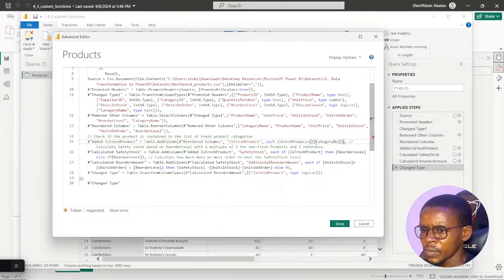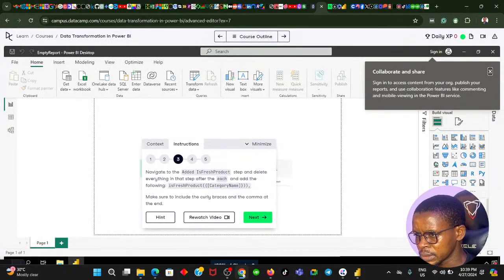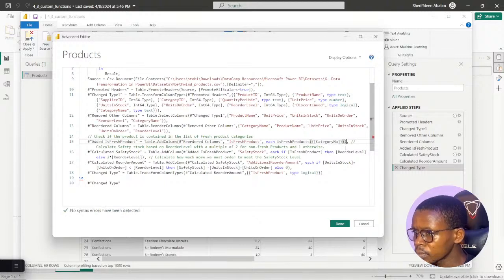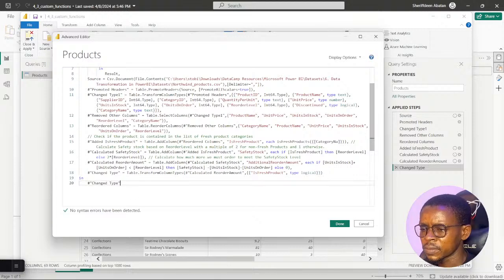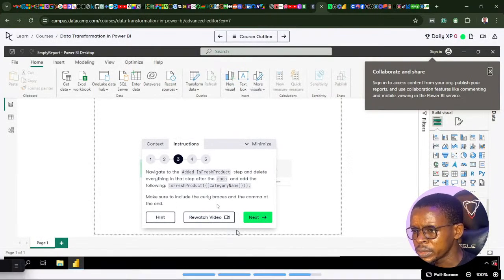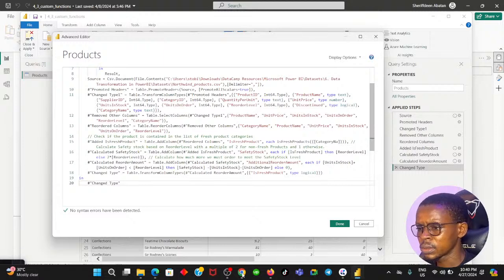Name. I'm having a syntax error. I think I'm missing one last bracket. Definitely one last bracket here. Yeah, definitely. I think that should be correct. So if I pay attention to this, make sure to include the curly braces and the comma at the end. You can see I have to make sure I include that.